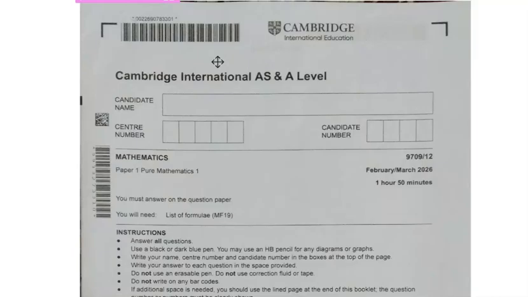So this is the Cambridge International AS and A-level Mathematics syllabus code 9709 for pure mathematics 1, 2, and 3. Candidates have been asking and messaging in my inbox about this particular paper for March 2026 exams. Though it is still early, so the paper is not yet circulated, but here it is.